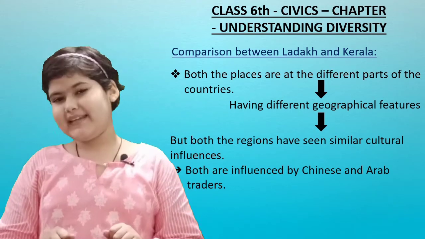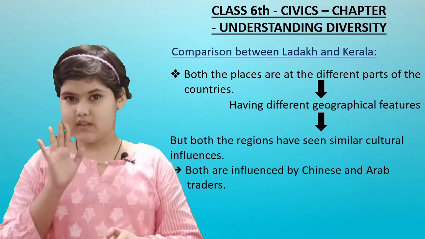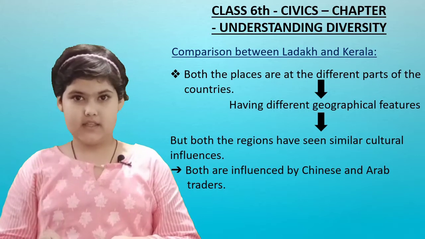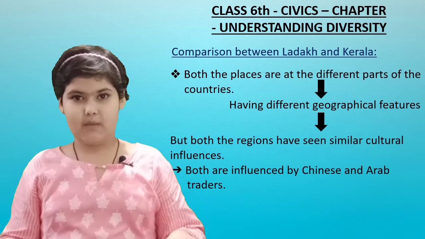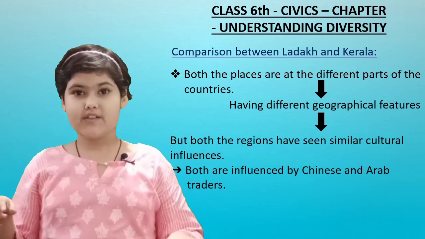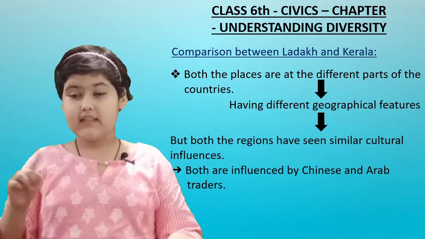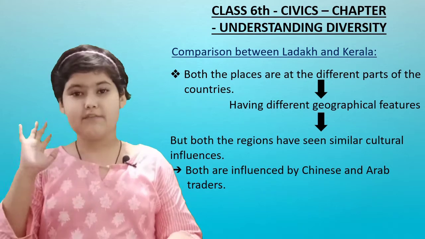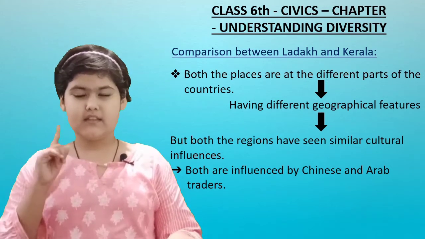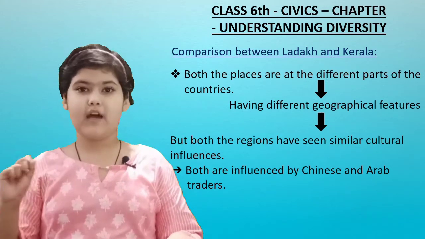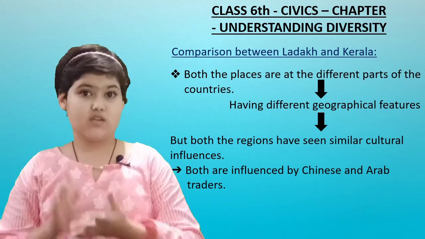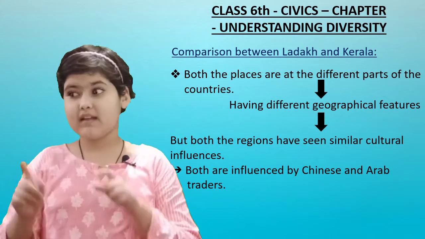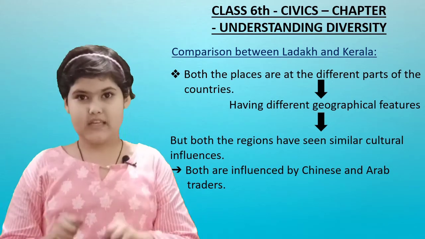So for example, now you take two gardens. One is a garden which is full of flowers, but all the flowers are of the same category. There is no different variety. All the flowers are the same. There is a garden which is full of red roses. The smell is the same, the color is the same, and the flower is the same.